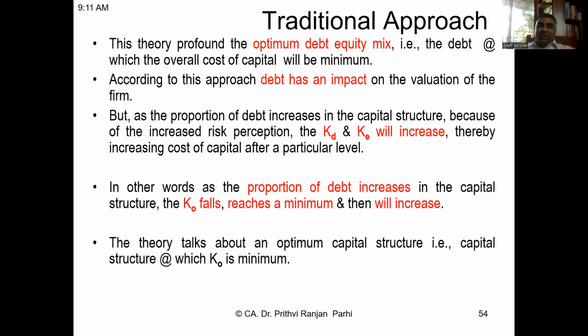And this theory says that debt has an impact on the value of the firm. It says that as the proportion of debt increases in the capital structure, because of increased risk perception, not only KE, KD also increases. Both KD and KE increase if you increase the debt. In other words, as the proportion of debt increases, KO falls, reaches a minimum, then it increases.